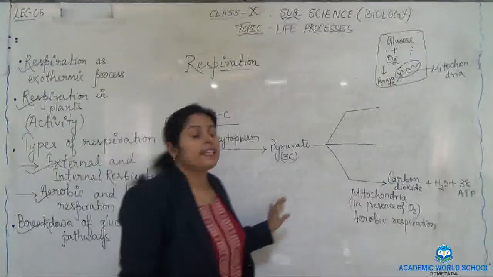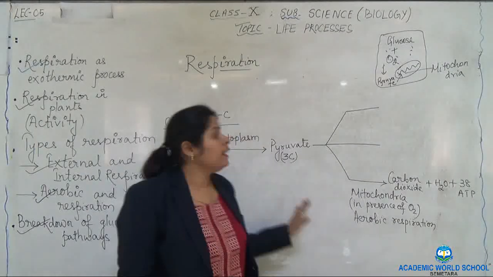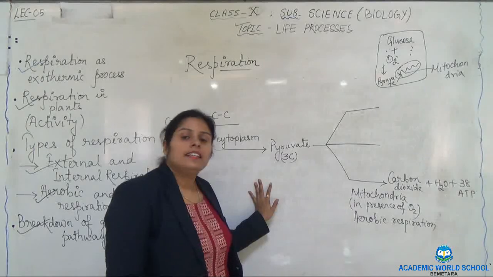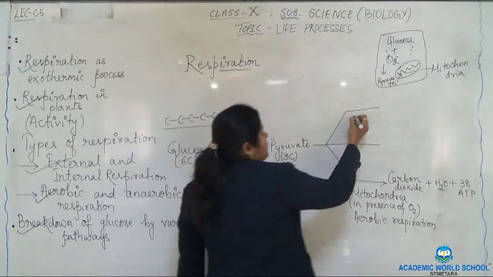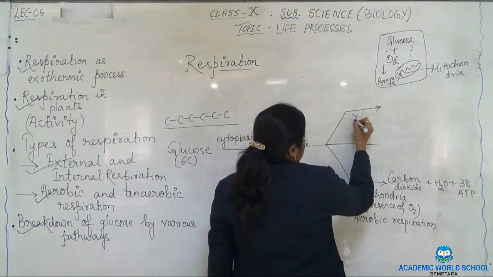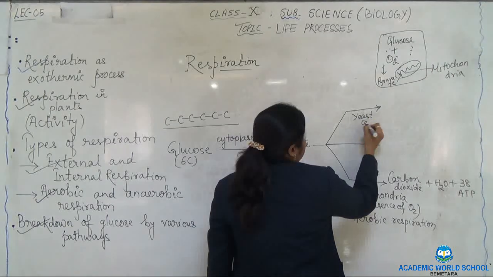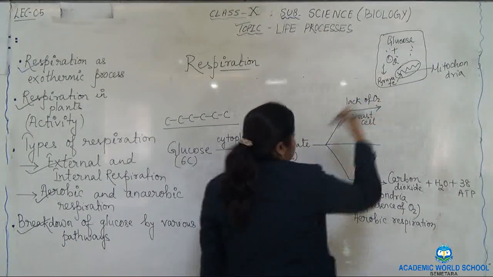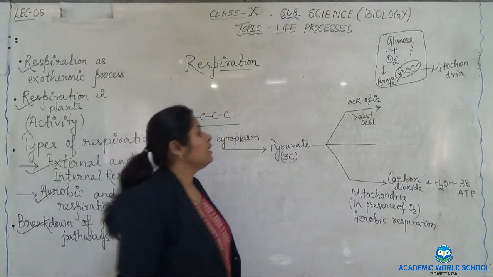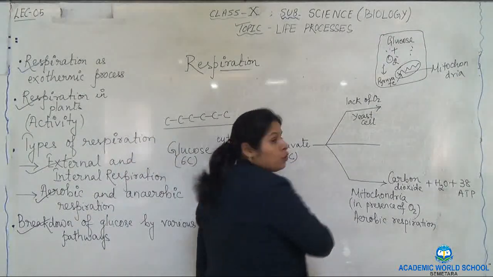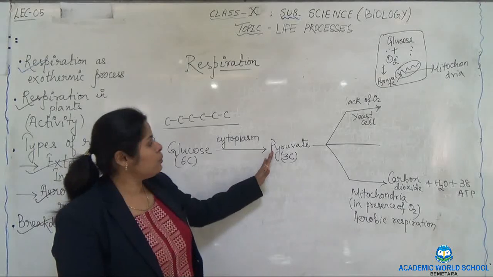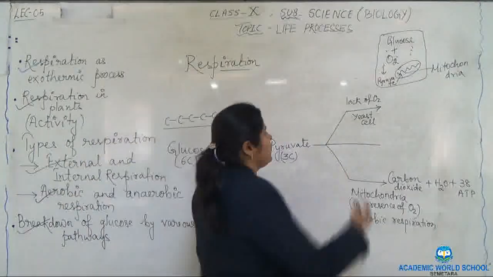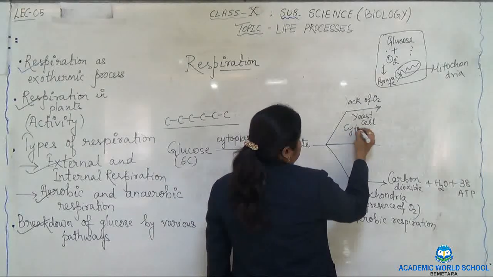Let's move towards anaerobic respiration. In anaerobic respiration, first we will consider the yeast cell. Suppose this one is the yeast cell. Here there is lack of oxygen. In absence of oxygen in the yeast cell, this glucose which has been converted into pyruvate in the cytoplasm, this process will also take place in cytoplasm.